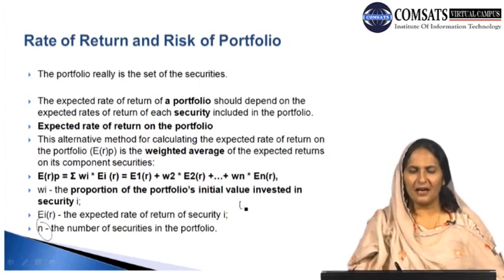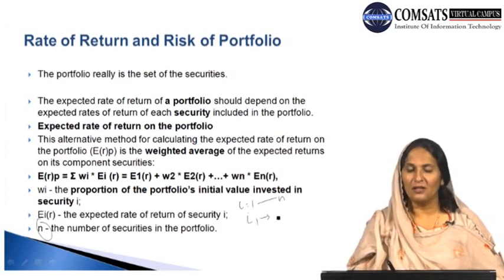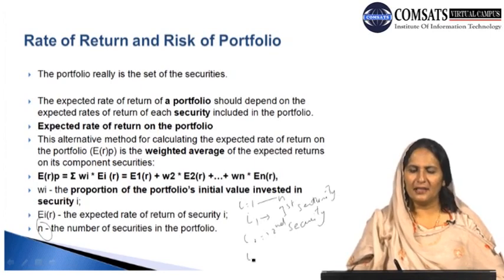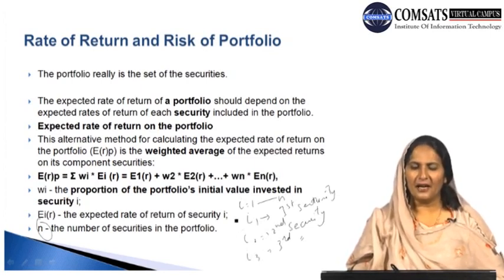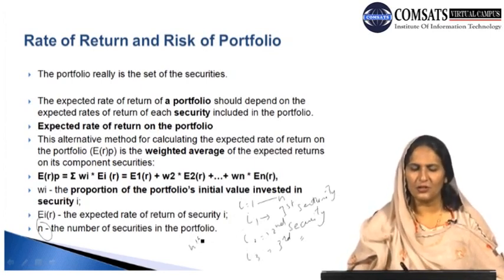So we can say that i is equal to 1 to N, and I1 basically indicates the investment in the first security in the portfolio, and I2 is the second security in the portfolio, and I3 is the third security in our portfolio, and we have up to the nth security.